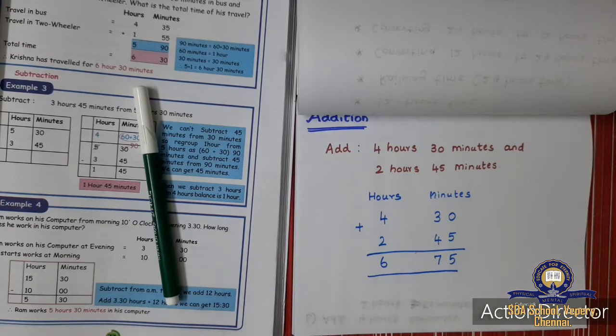Till now it is very easy for you to add. Now in this addition we are going to do one more thing. What is that one more thing? See, you can see here, this is minutes. Here the answer is 75.